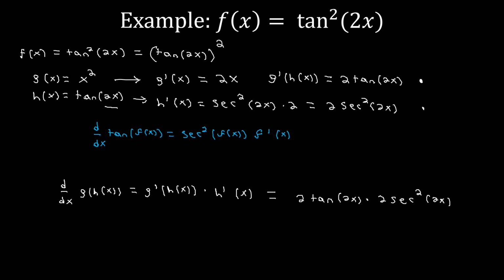Or finally, for our nice neat final answer, f prime of x, our derivative, is going to be equal to 4 times tangent of 2x times secant squared of 2x. And that will be our final answer for the derivative.